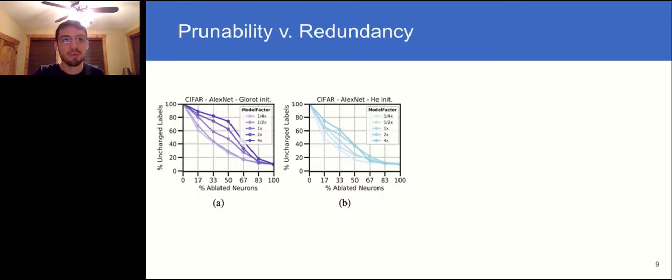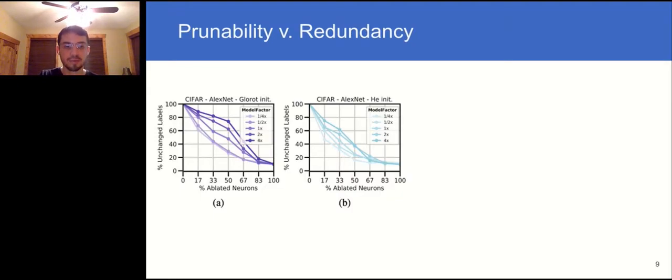First, to test prunability, we ablated or dropped out different proportions of the units randomly, as shown along the x-axis. In these Glorot low variance initialization nets, as the width increased, robustness to these proportional ablations increased as well. You can see this by noting the increasing area under the curve as these curves get darker and the networks get bigger.